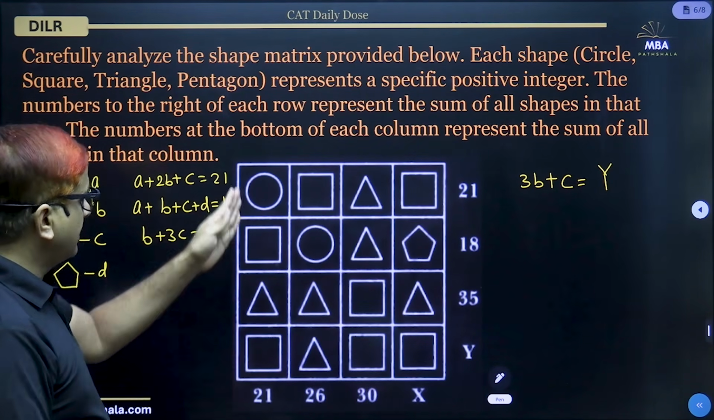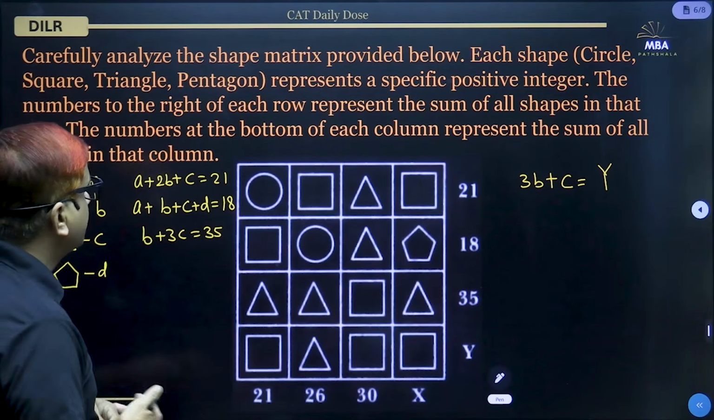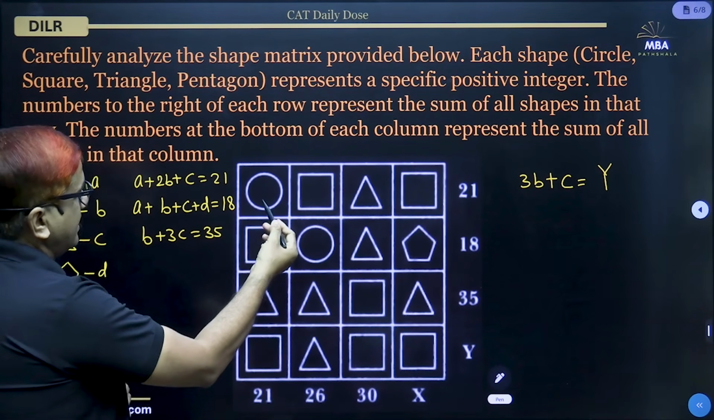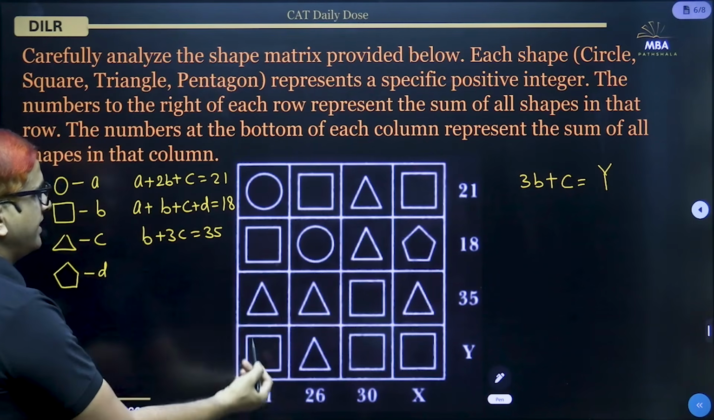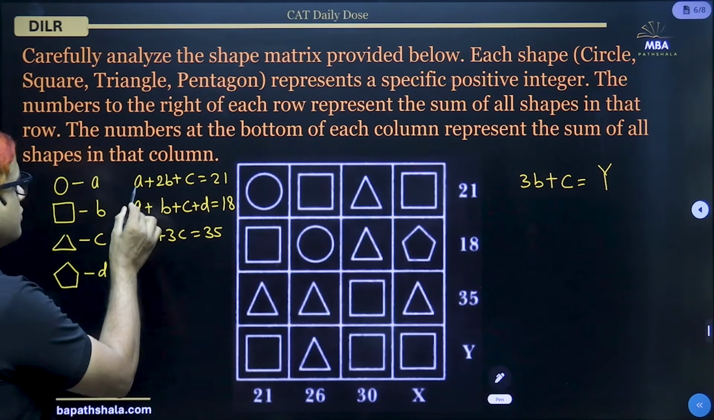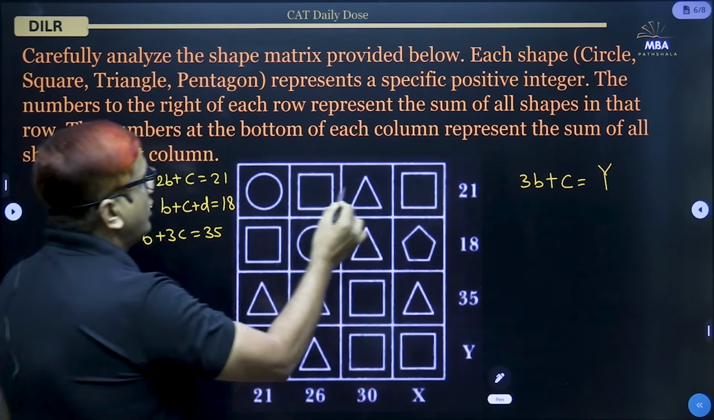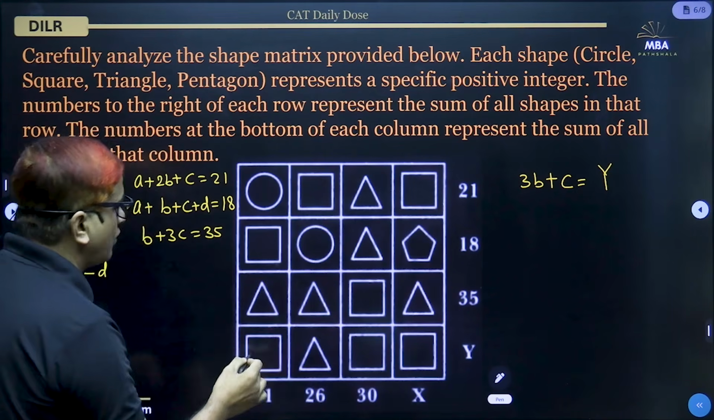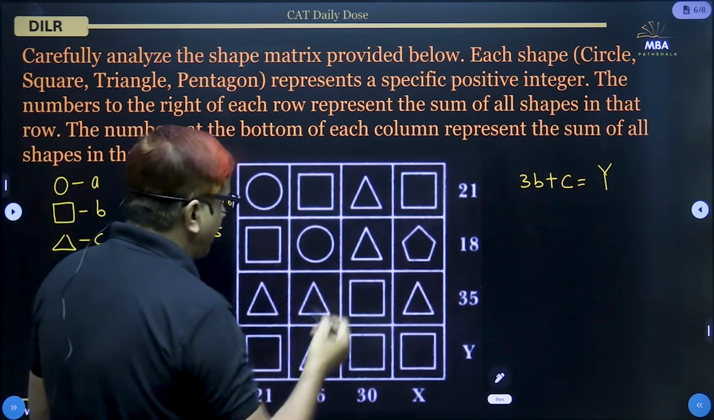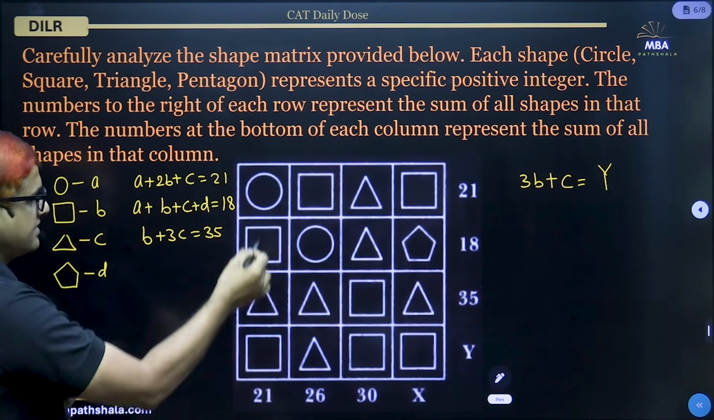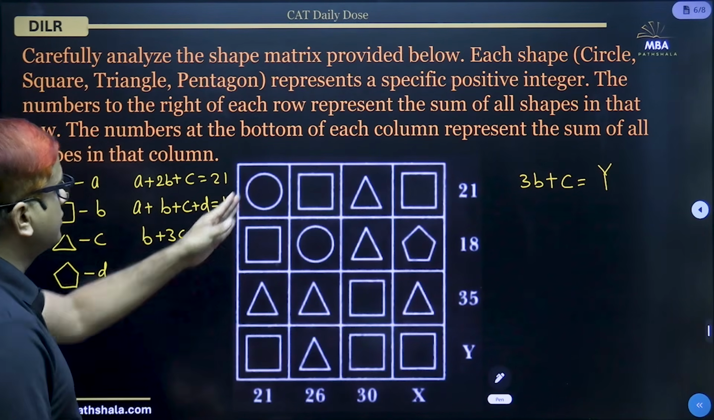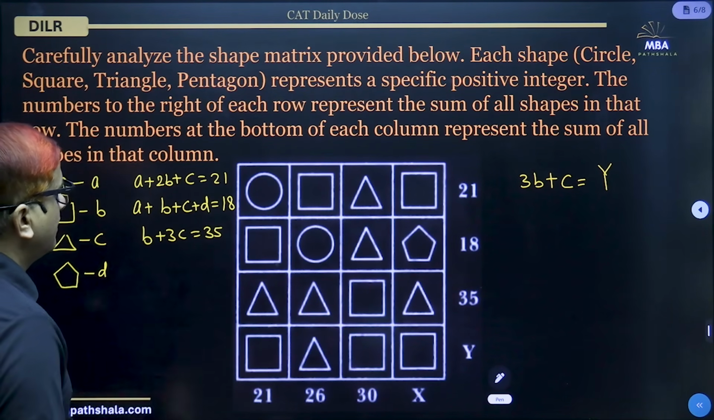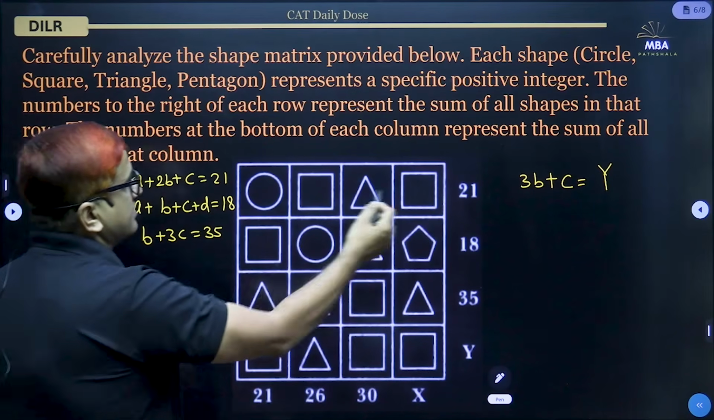Let us come to the columns. So here one circle, that is A, and two squares, that is 2B, and one triangle, that is C. This we have already written, because in this row and in this column both the things are same and the sums are same, so this particular column will not give us extra information. So there is no need to write this column. That is same as this row.